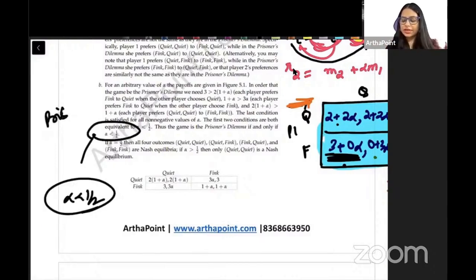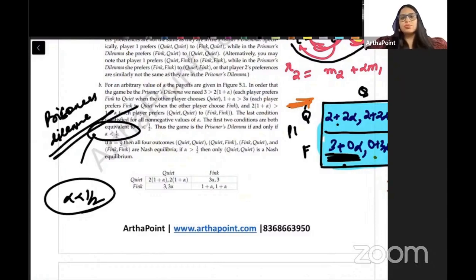Then it will act like a prisoner's dilemma. So that's the answer to this question: alpha should be less than half, and it will be like a prisoner's dilemma game. Is this answer clear to you? So there is not much to do here, but you need to be very thorough with the concept of Nash equilibrium.